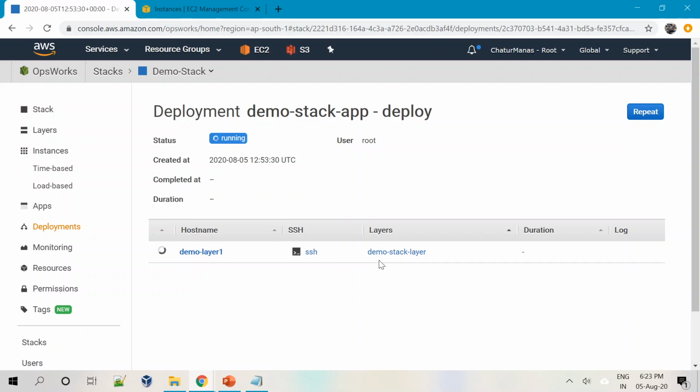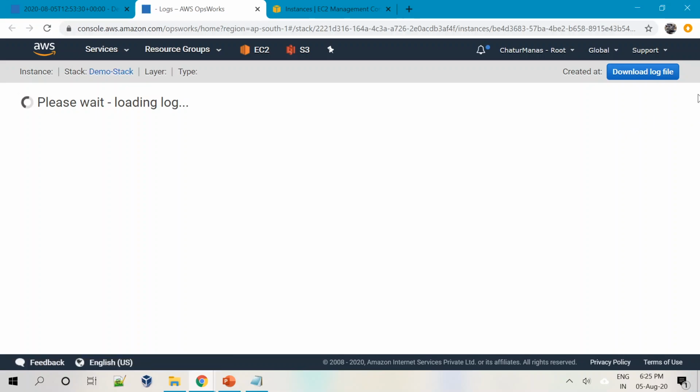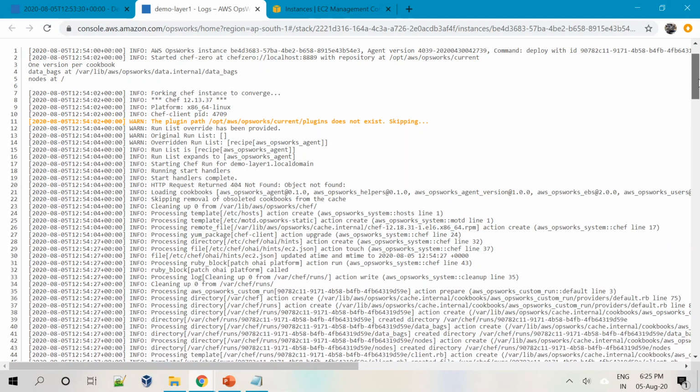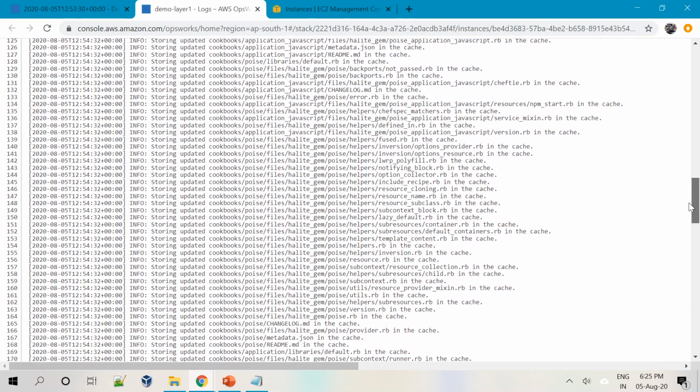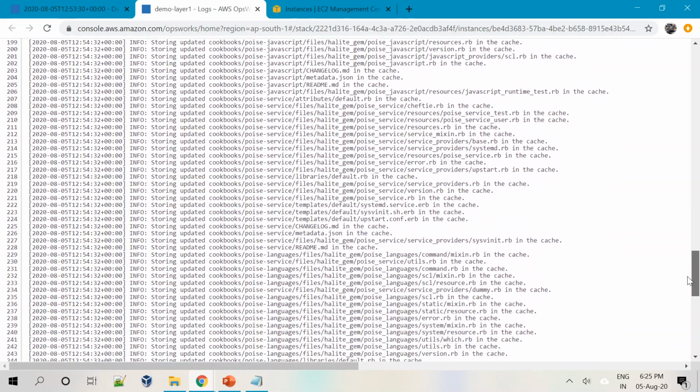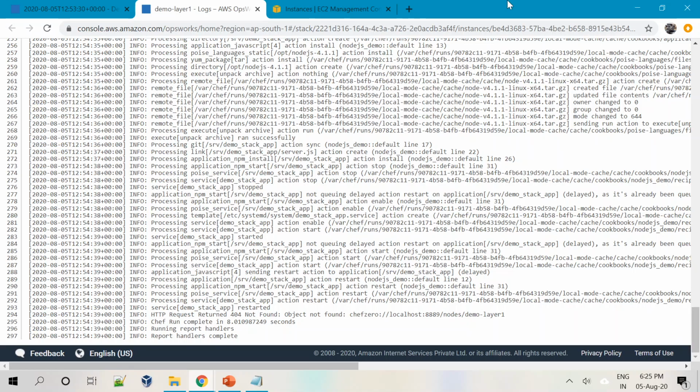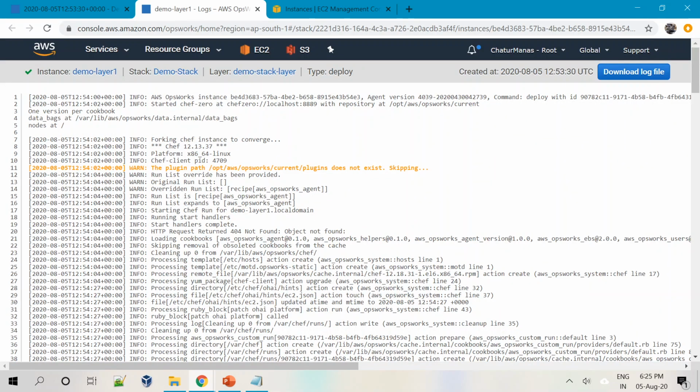So as you can see, the status is successful. It roughly took around 1.5 to 2 minutes, and it's all up and running, right? As you can see, the duration is 1 minute 10 seconds. And if I say log show, it will show the entire log of what it has done. As you can see, it has executed so many activities. It has deployed your entire application, right? 297 lines, and that's why it took around 1 minute 10 seconds to do that.